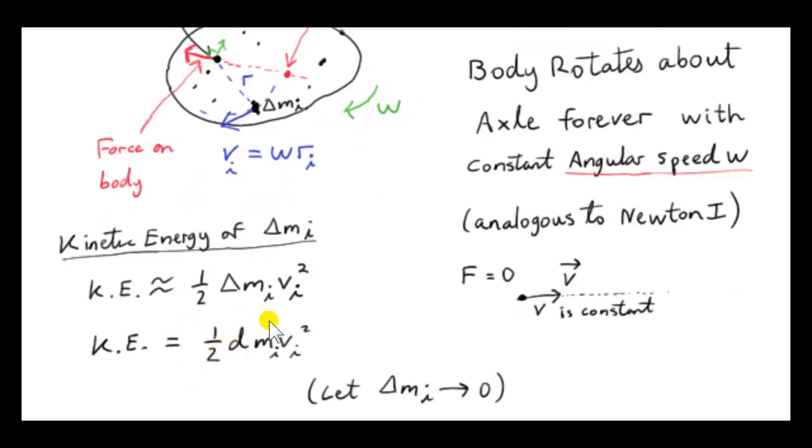When we use calculus language, we would let delta m_i approach 0, and we would replace delta m_i with dm_i, using the differential d in calculus. So this would be the exact kinetic energy of a point particle of mass dm_i. But we will just stick with the delta m_i for now.